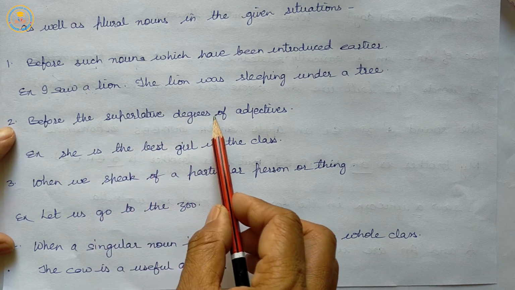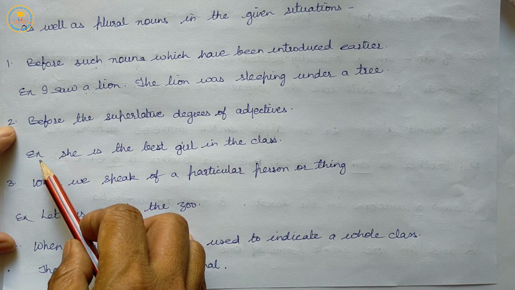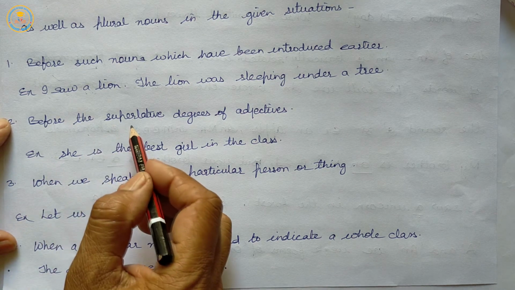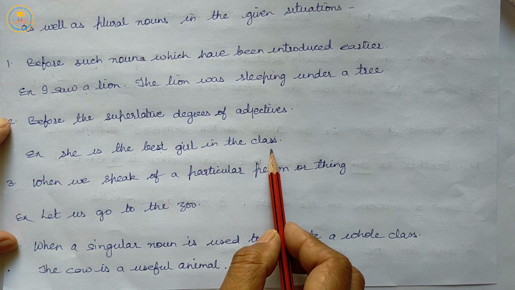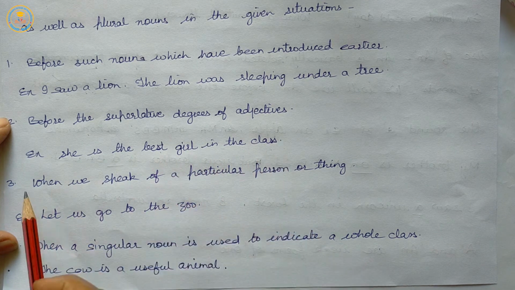Next, before the superlative degrees of adjectives. There are 3 degrees: positive, comparative and superlative, and we use the before superlative degrees. She is the best girl in the class.